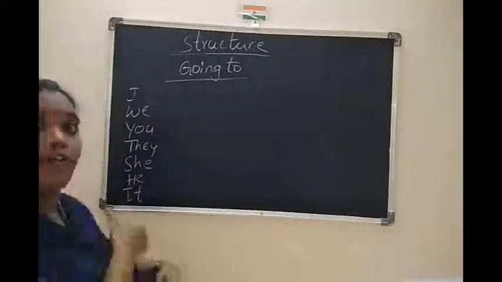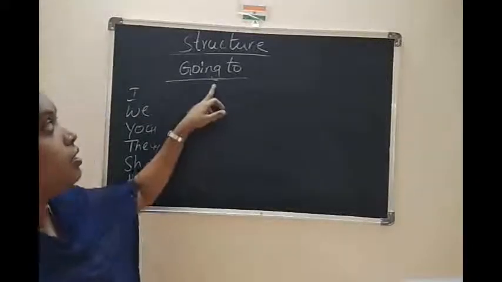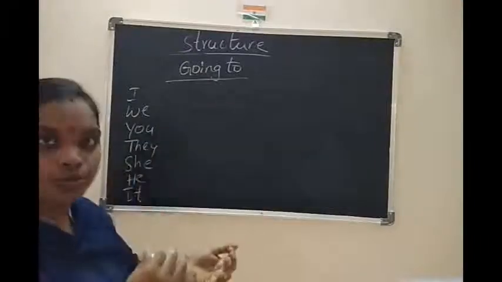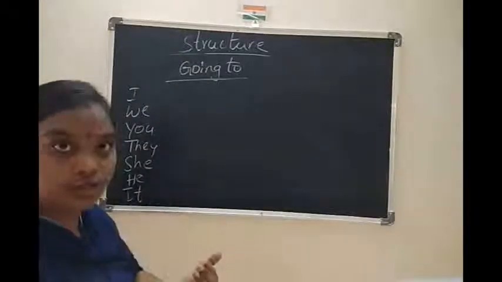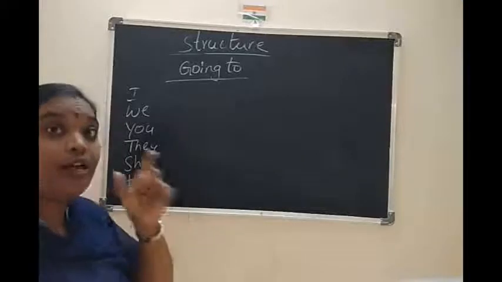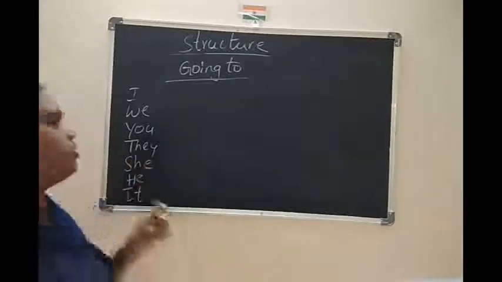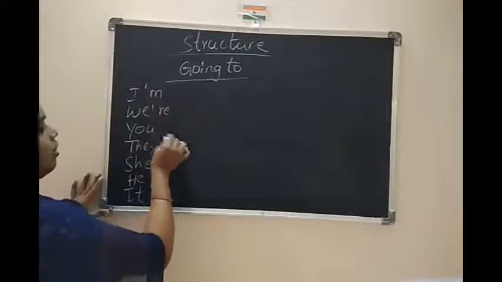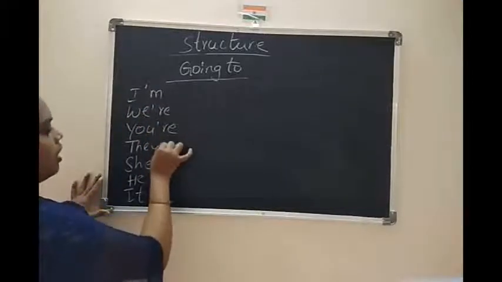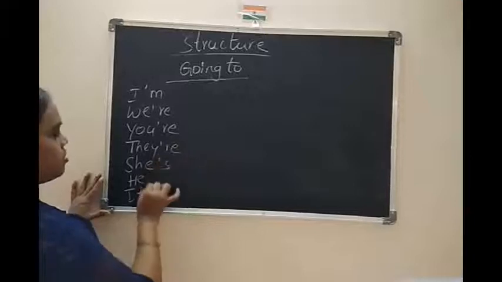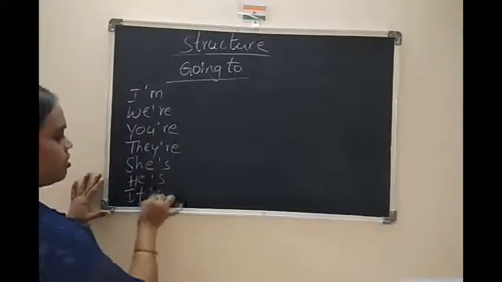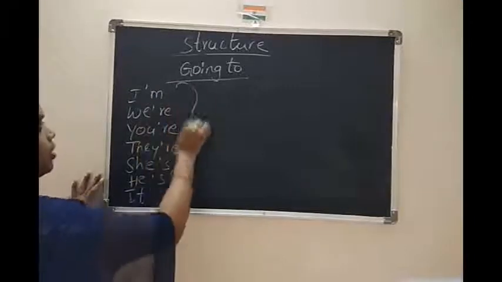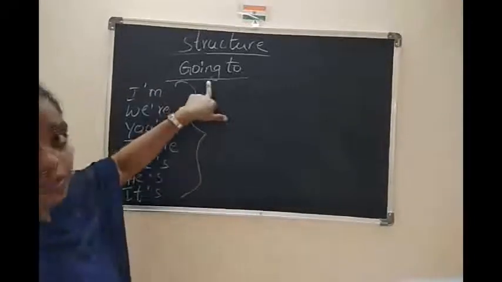But here, with going to, we can't say I going to, we going to, they going to. We can use a helping verb, that is the be form: am, we are, you are, they are, she is, he is, it is. We can use these whenever we are writing with going to.